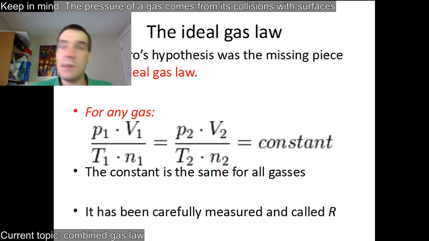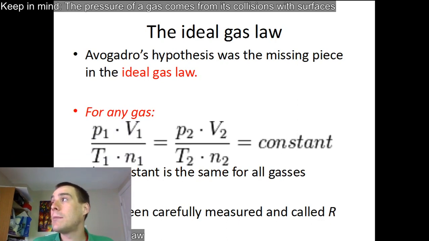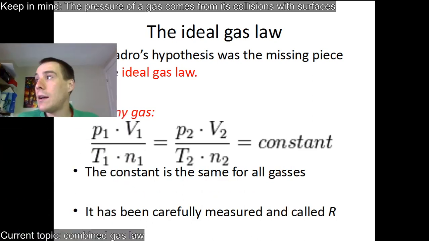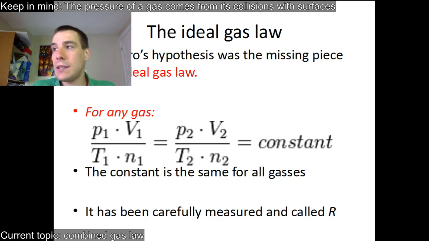So that comes together to the ideal gas law. Adding in the number of moles makes this law where you get a constant in any gas. If you take the pressure times the volume and divide it by the temperature times the number of moles, you get a constant. And it's always constant. You can change the volume, and then these will adjust to keep it constant. This constant is also the same for all gases because of this Avogadro thing where every gas works the same. And that leads us to the ideal gas law.